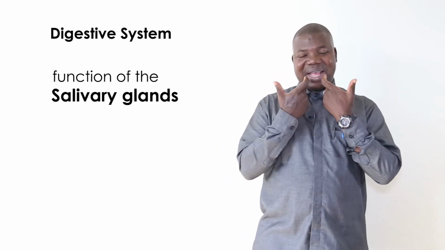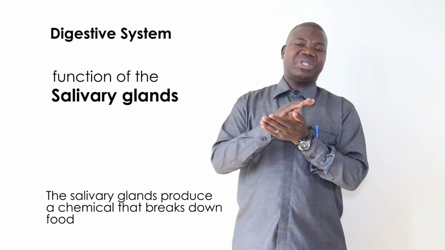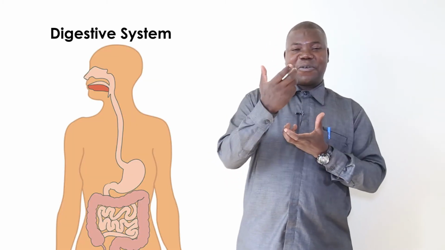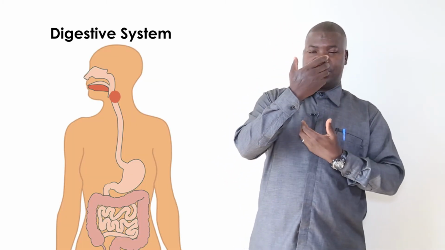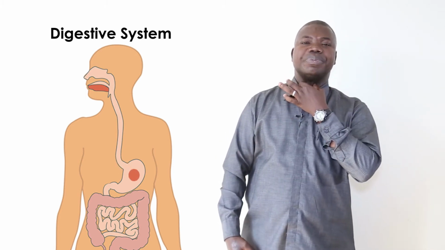The second agent of digestion in the mouth are the salivary glands. The salivary glands produce a chemical that breaks down the food. Now, from the mouth, the food goes into the stomach through a tube.